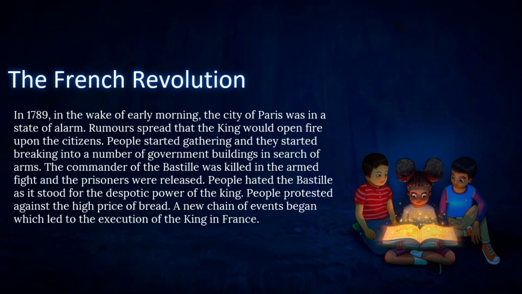The French Revolution. In 1789, in the wake of early morning, the city of Paris was in a state of alarm. Rumors spread that the king would open fire upon the citizens. People started gathering and breaking into a number of government buildings in search of arms. The commander of the Bastille was killed in the armed fight and the prisoners were released. People hated the Bastille as it stood for the despotic power of the king. People protested against the high price of bread. A new chain of events began which led to the execution of the king in France.